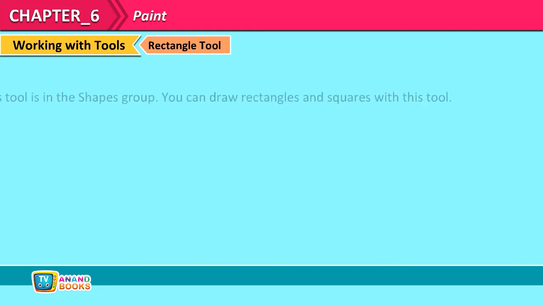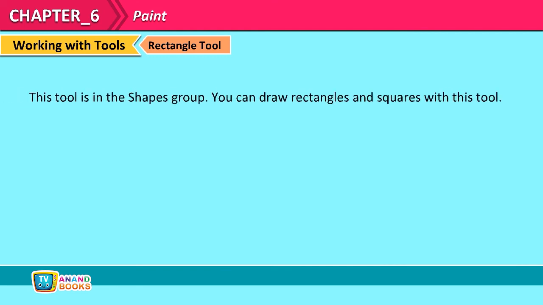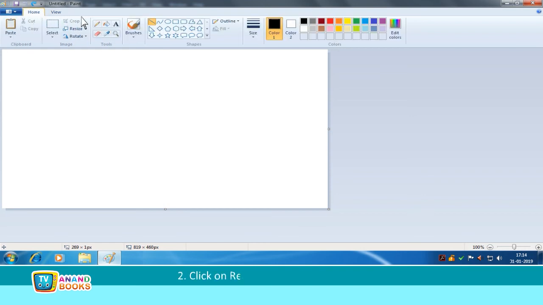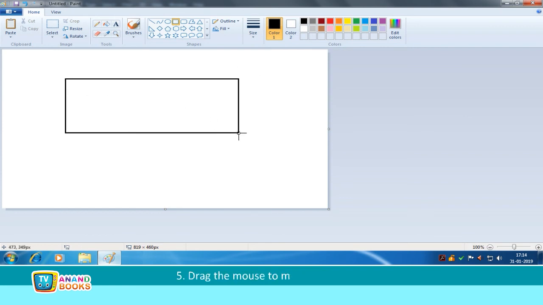Rectangle tool. This tool is in the Shapes group. You can draw rectangles and squares with this tool. First, click on Home tab. Second, click on Rectangle tool from Shapes. Third, click on the Size box. Fourth, select the thickness of line. Fifth, drag the mouse to make a rectangle.